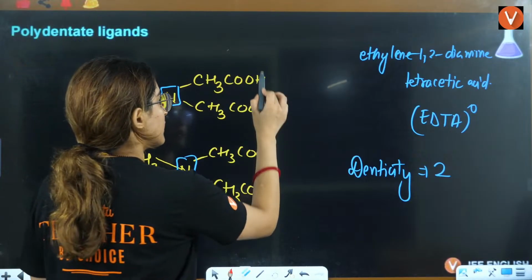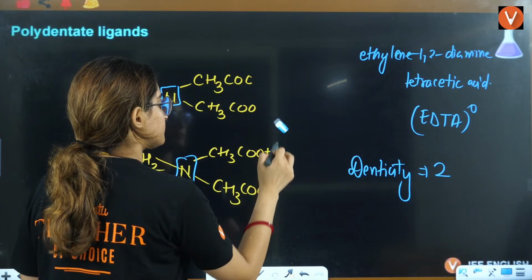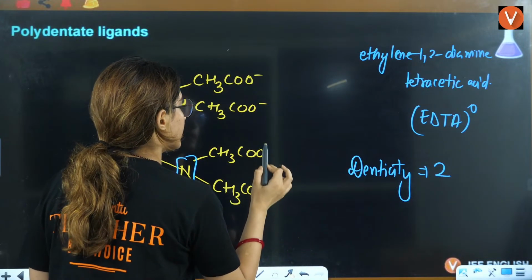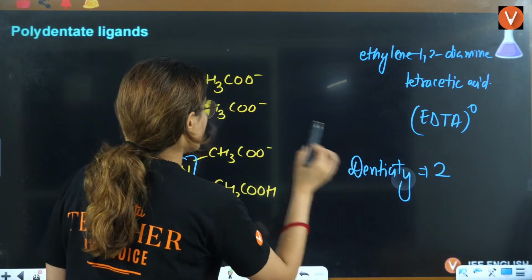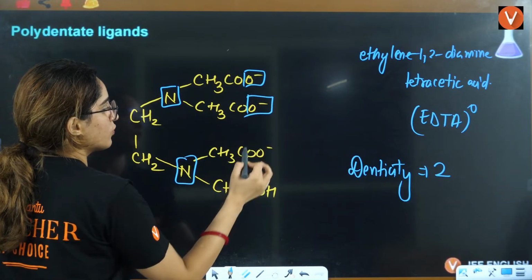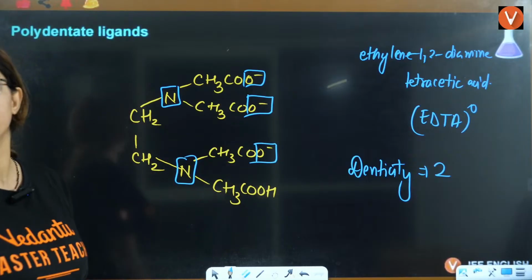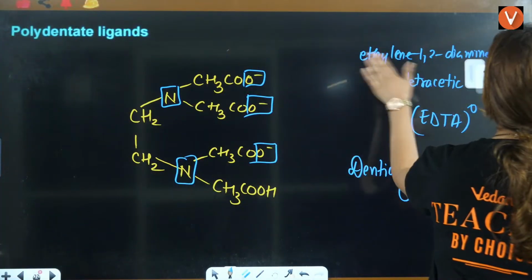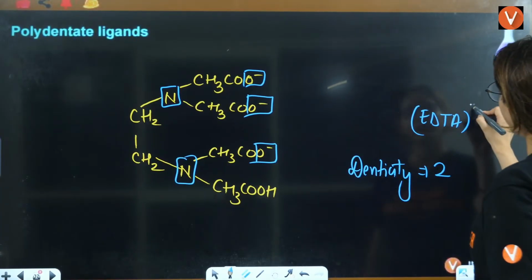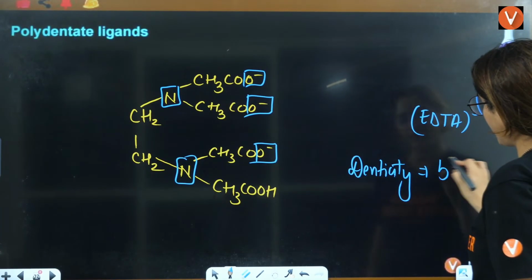You replace 3 hydrogens. This will become negative, negative, negative. Now you will have 1, 2, 3, 4, 5 donating sites. So EDTA 3 negative is pentadentate.